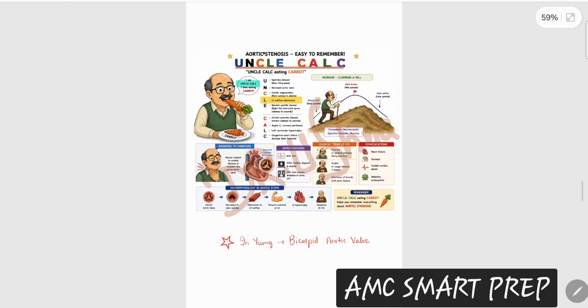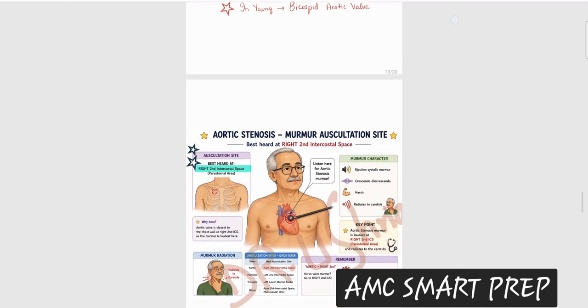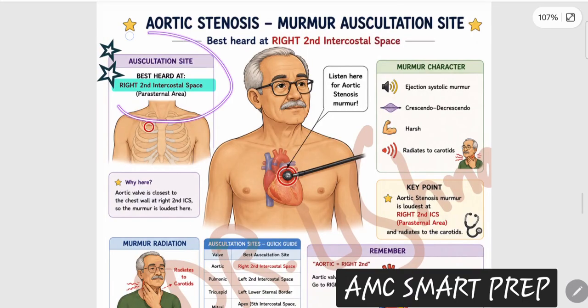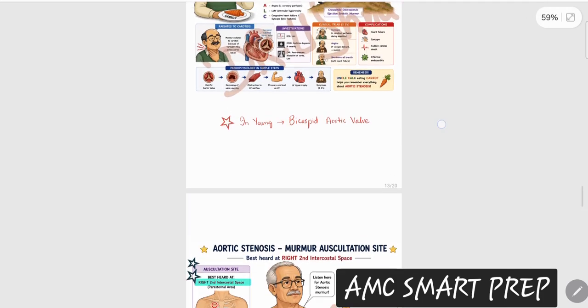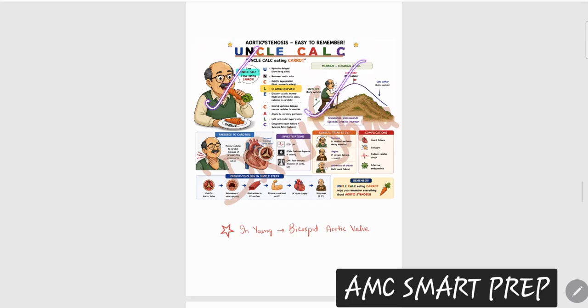Where are you going to auscultate this? Remember our area that was basically right second intercostal space. Okay, so right second intercostal space, you are able to hear the ejection systolic murmur, which is crescendo, decrescendo, radiating to the carotids. So this is your aortic stenosis. By remembering this Uncle Calc, eating the carrots and climbing the hills, your aortic stenosis is done.